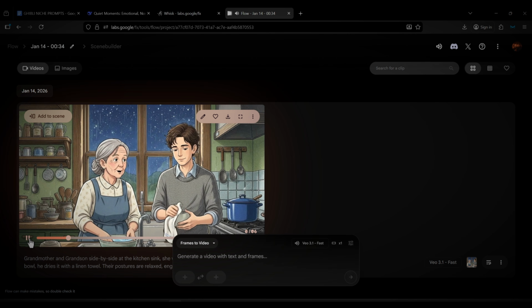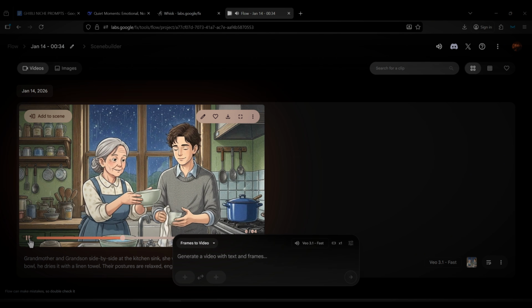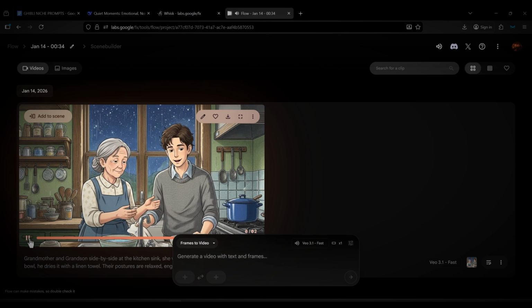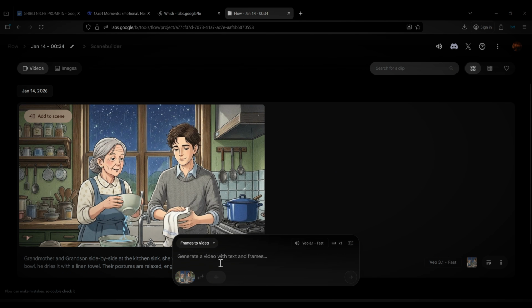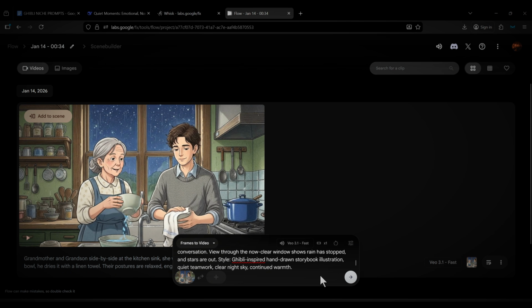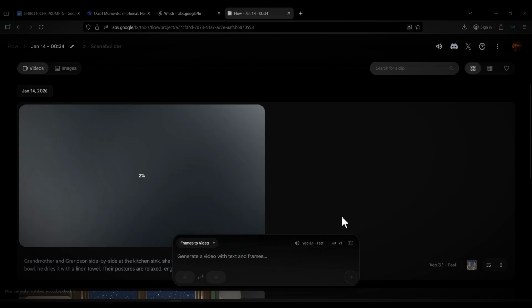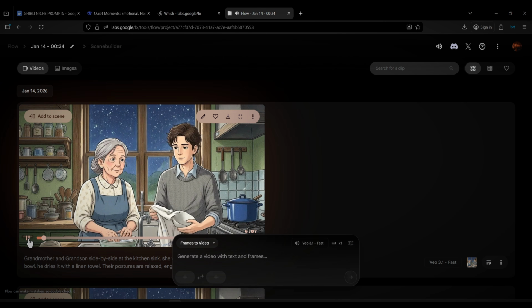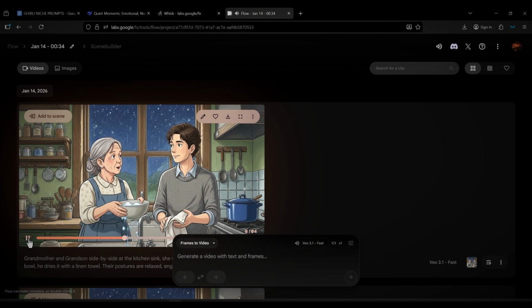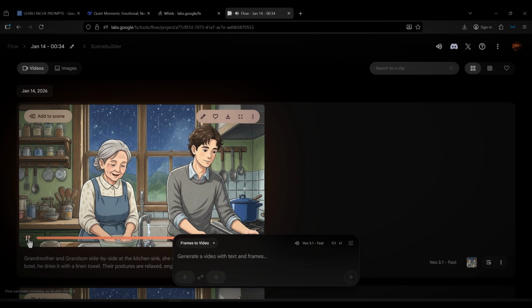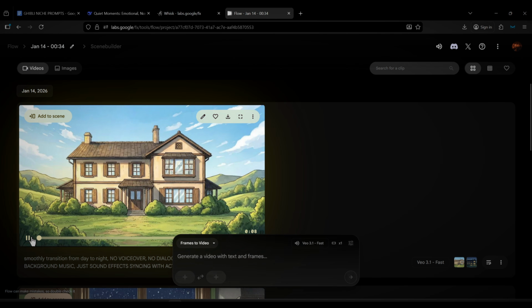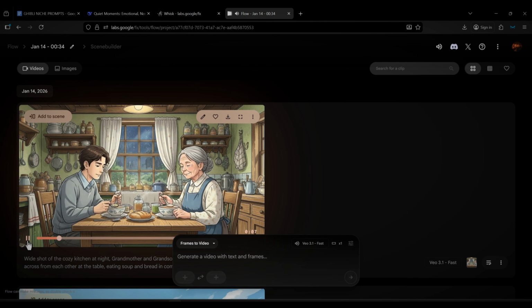Now, the video might generate with audio and dialogue, which is not what we want. So to avoid this, paste in the exact same prompt you're working with, and then just below the prompt, type something like no voiceover, no dialogue, no background music, just sound effects. This helps the model understand that we're aiming for an ASMR style video, and it usually gives you something much better. Now all you've got to do is repeat this exact same process.